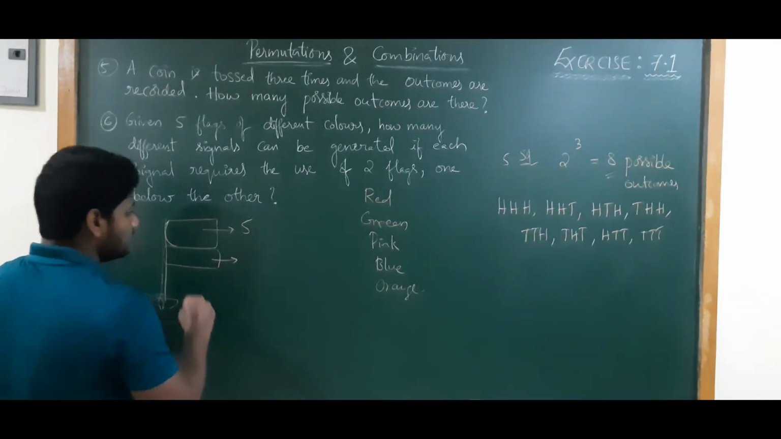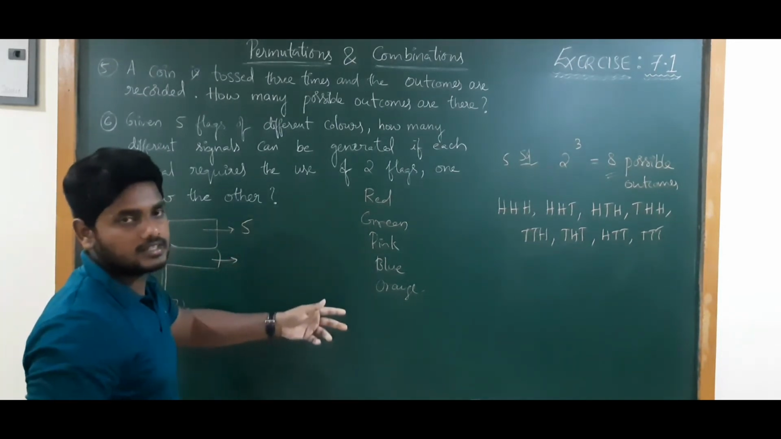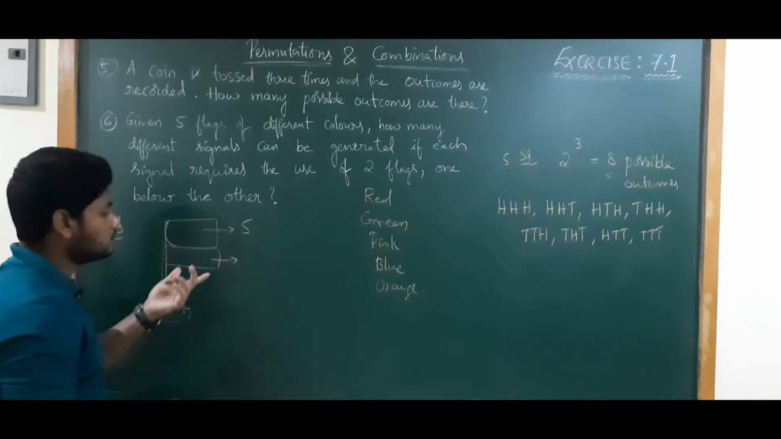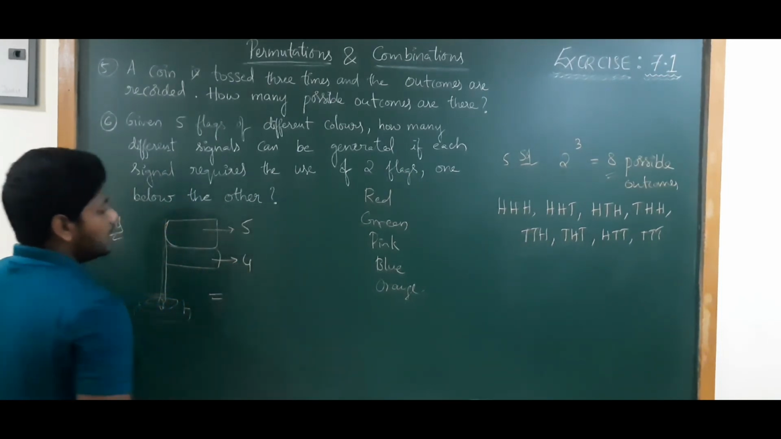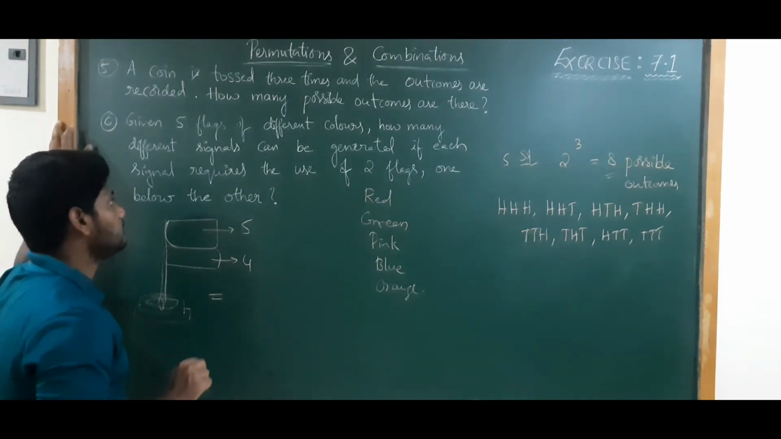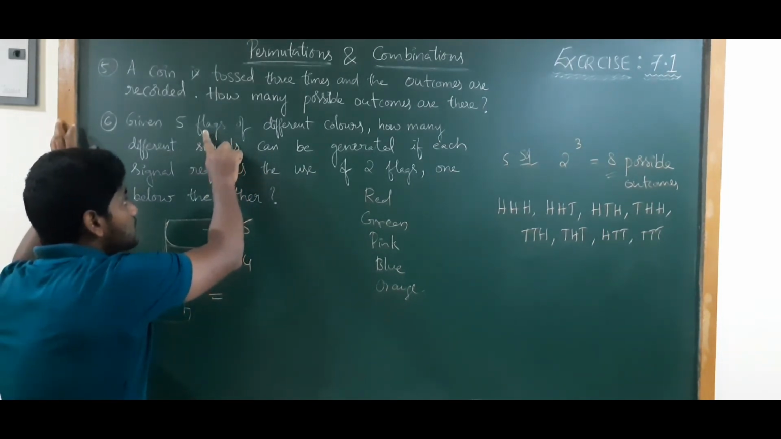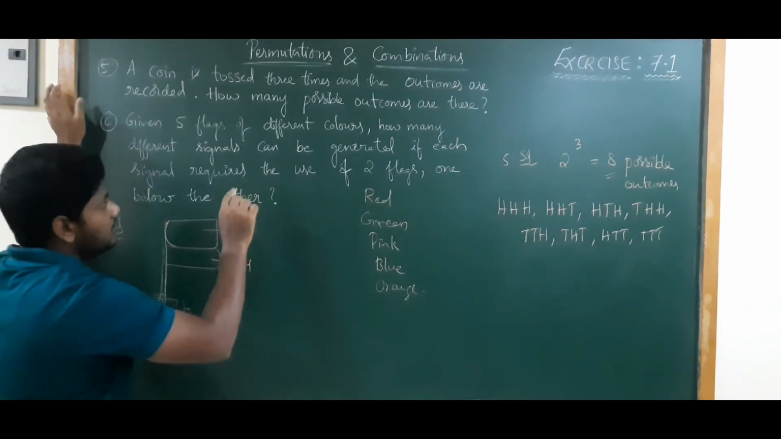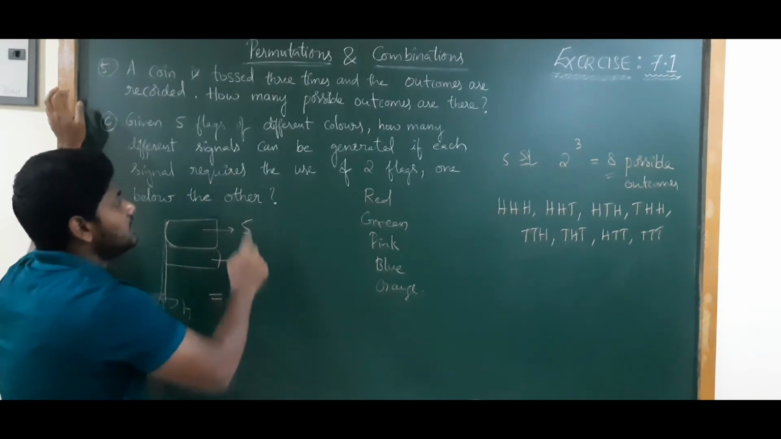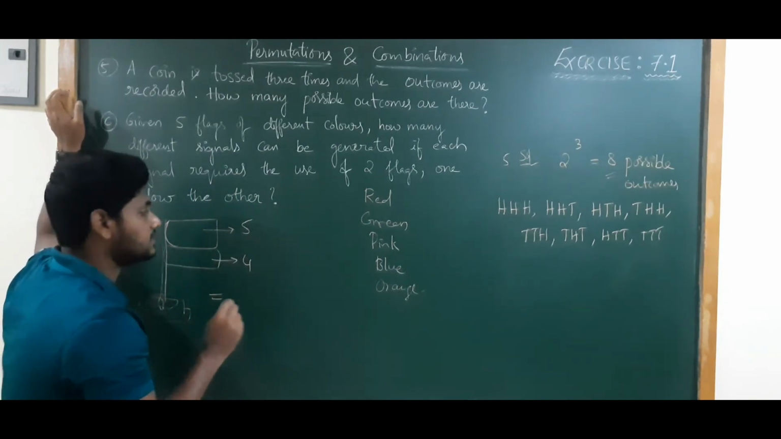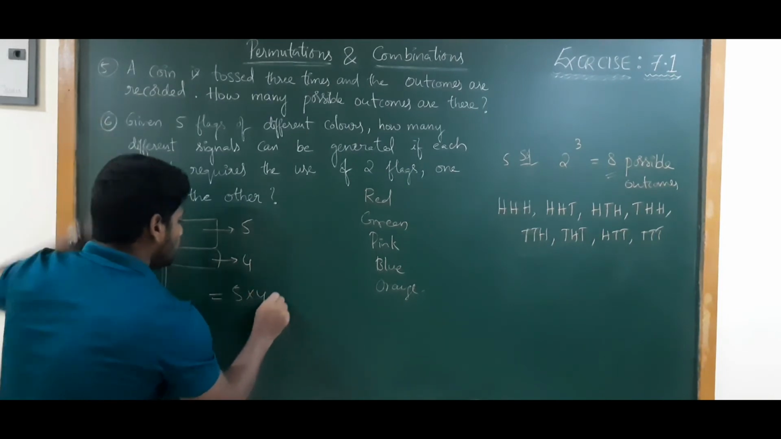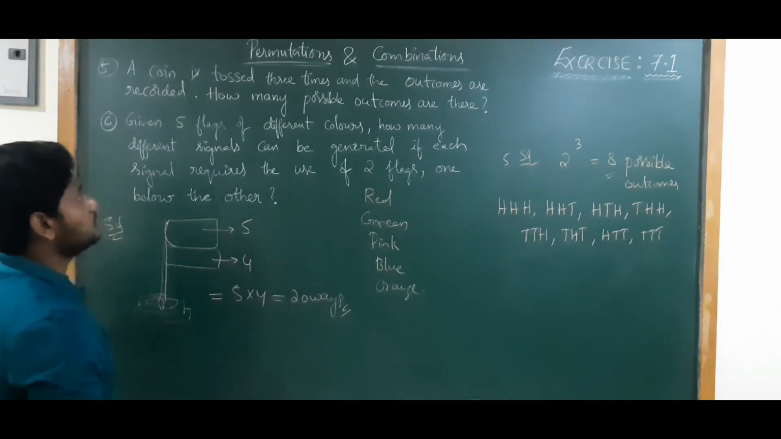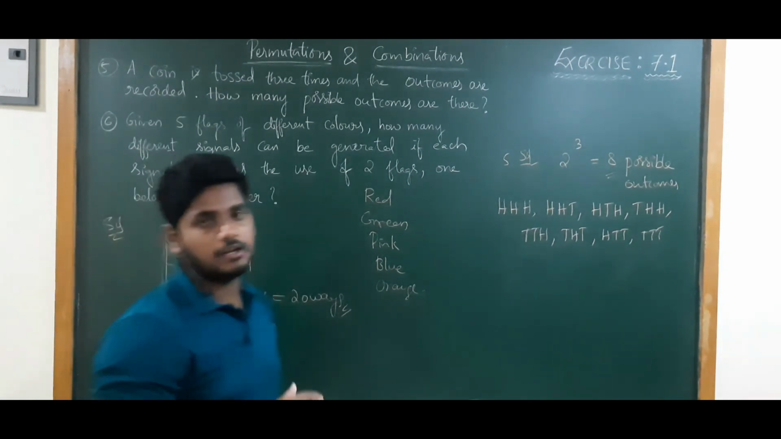Now when it comes to the next one, we have only 5 different colors, right? Once we use red, that red we cannot use again at the same time. So it will be 4 chances. Now according to the fundamental principle of counting, by using 5 flags of different colors, the number of different signals we can generate if each signal requires the use of 2 flags is equal to 5 into 4, which is equal to 20 ways, right? So like this we need to solve problems of the fundamental principle of counting.